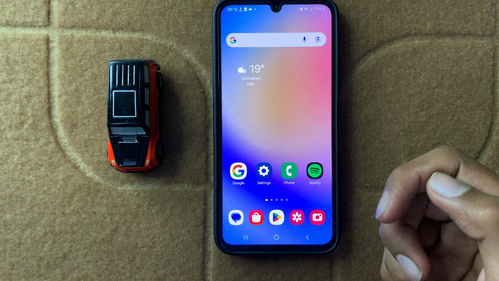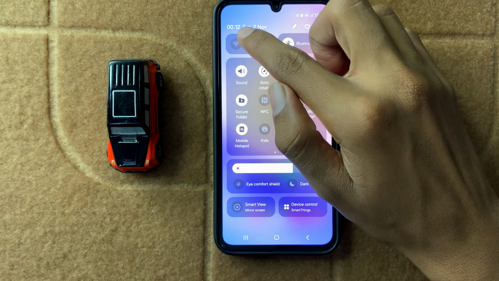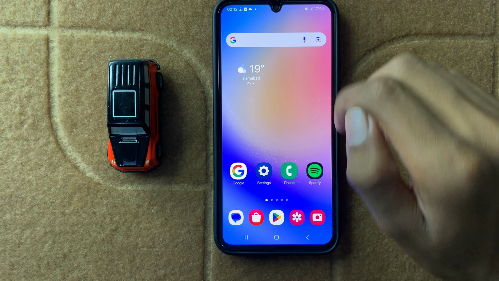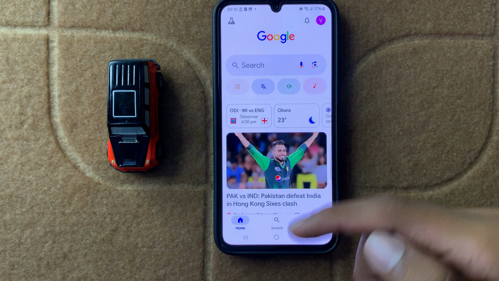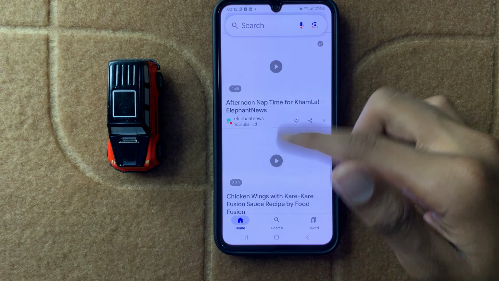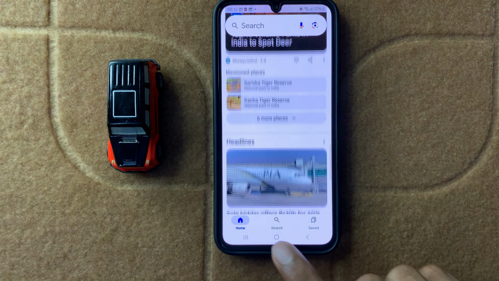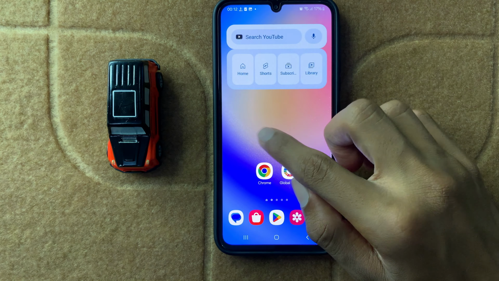For checking your internet connection, scroll down and turn on your internet connection. After turning on your internet connection, open Google or any browser to check your internet connection. And here you can see my internet connection works properly. After that, your problem will be fixed.